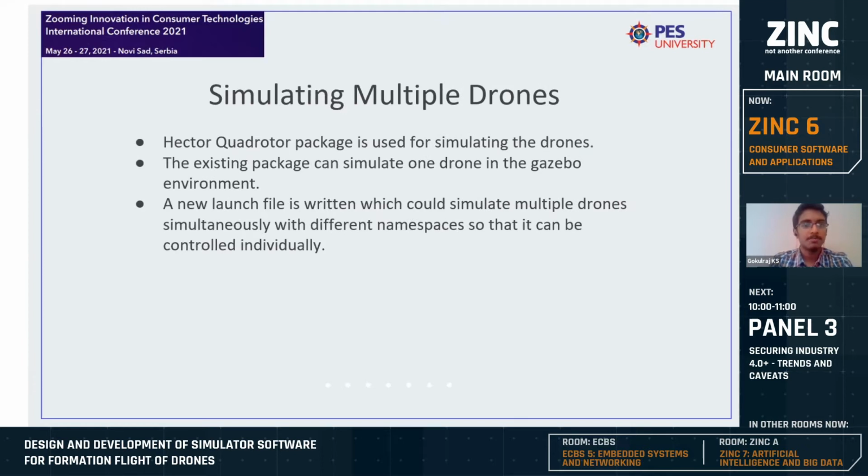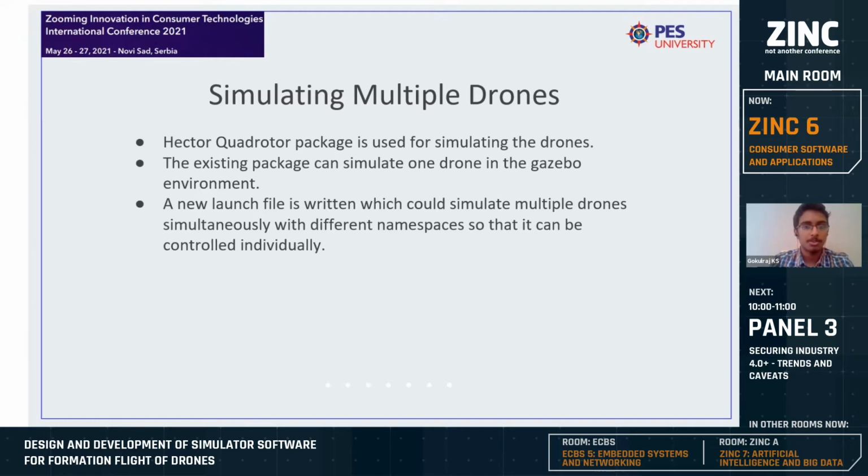Simulating multiple drones. First I would like to thank the Hector Quadcopter package, which is an open source package. The existing package can simulate one drone in Gazebo environment and can use all the sensors in that particular drone. We have created a new launch file which could simulate multiple drones simultaneously with different namespaces. Each drone will have its own name.